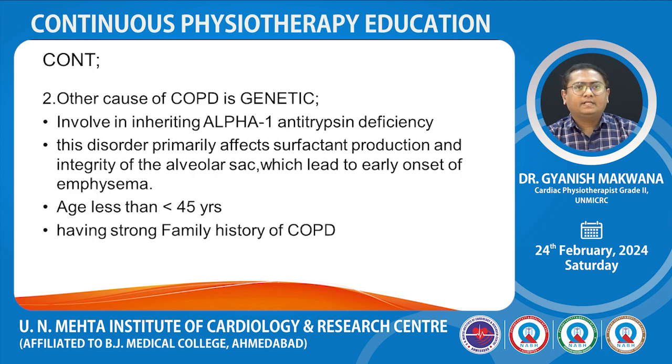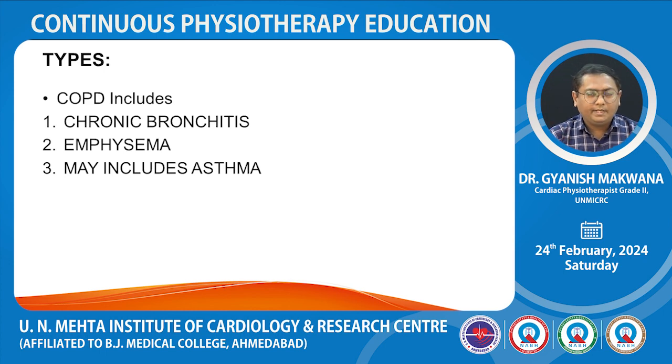The other cause is genetic, which involves inheriting alpha-1 antitrypsin deficiency. This disorder primarily affects the surfactant production and integrity of alveolar sac, which lead to the early onset of emphysema. The age group affected are less than 45 years and having strong family history of COPD. Now, types. COPD include chronic bronchitis, emphysema and may include asthma.